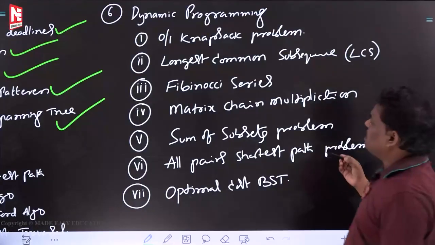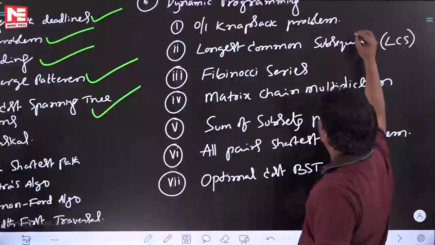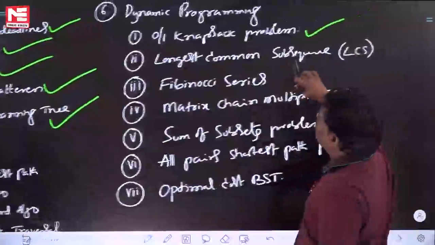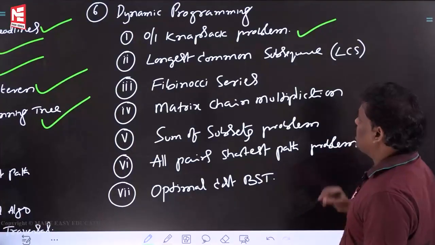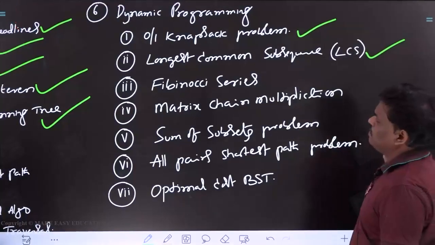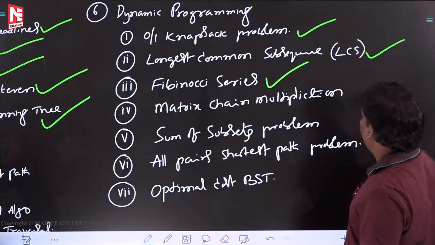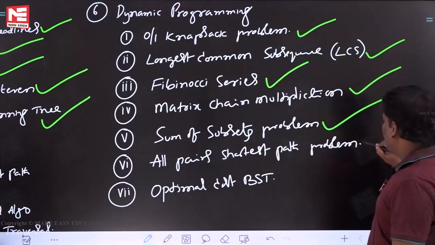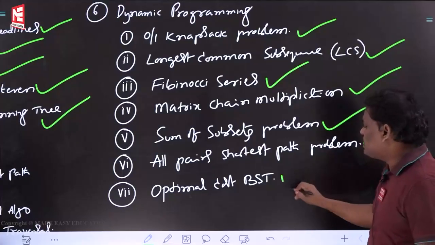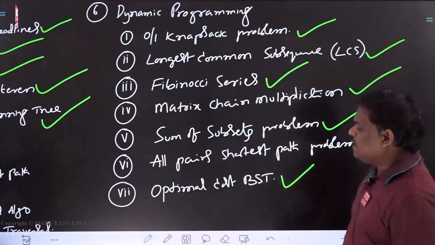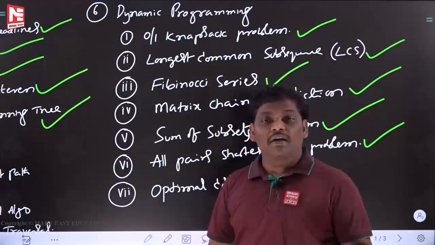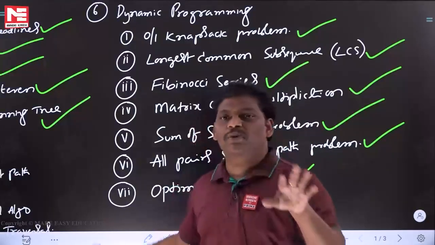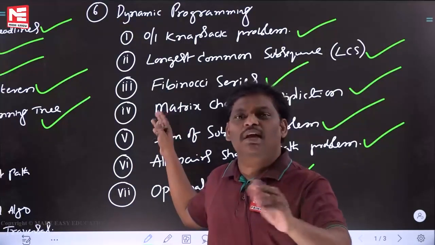In dynamic programming, the first topic is 0/1 knapsack, then longest common subsequence, Fibonacci series, matrix chain multiplication, sum of subsets problem, all pair shortest path, and optimal cost BST. In total, I think I have written 7 applications. I will try to finish as much as possible. Whatever is really necessary, I will complete.